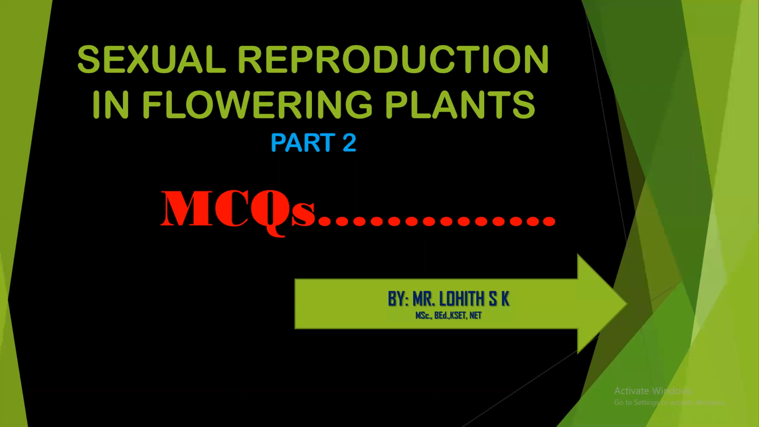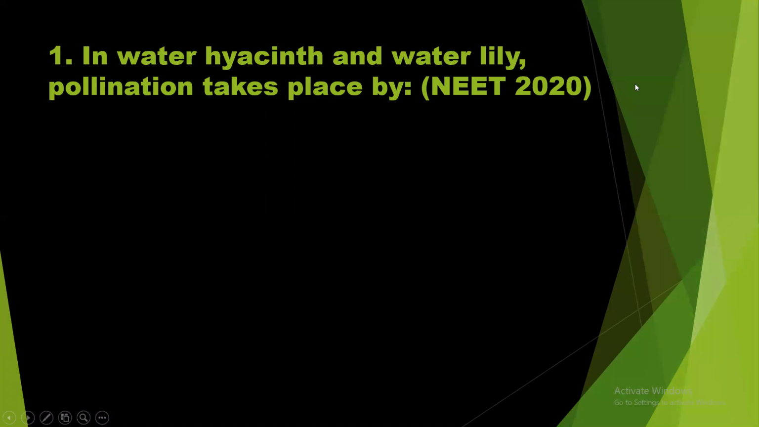Hello dear students, let us discuss some MCQs on the chapter Sexual Reproduction in Flowering Plants. The first question: in water hyacinth and water lily, pollination takes place by. This question was asked in NEET 2020 examination. Water hyacinth is nothing but Eichhornia, and the water lily.